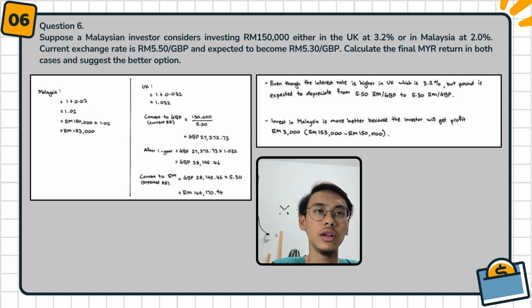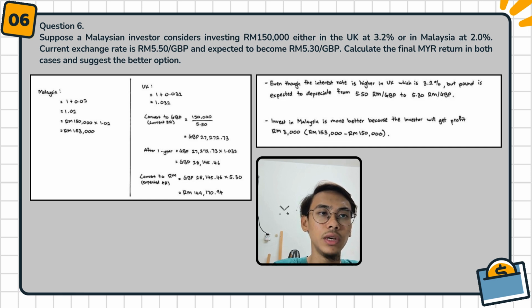Next, we calculate for the UK. 1 plus 0.032, which we got from 3.2% divided by 100%, then we got 1.032. Next, we convert to GBP using the current exchange rate. 150,000 divided by RM5.50, we got GBP27,272.73.